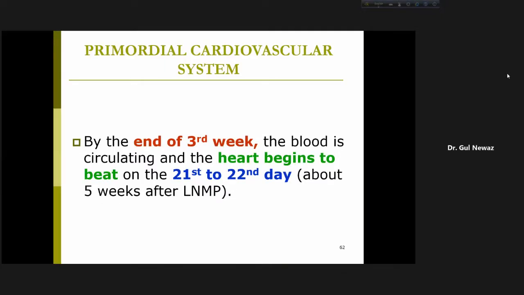By the end of third week, the blood is circulating and the heart begins to beat on the 21st to 22nd day. So early. 21st to 22nd day, the embryonic heart starts to beat. If you can remember it, otherwise, how can this embryo get its nutrition? From where? How long will it depend on the mother, okay, on the yolk sac and on the mother. So the cardiovascular system is the first system to work in the embryo. That is, 21st day to 22nd day, the heart starts to beat.